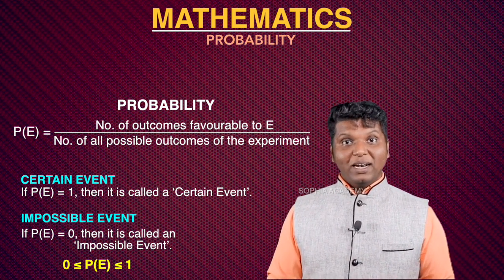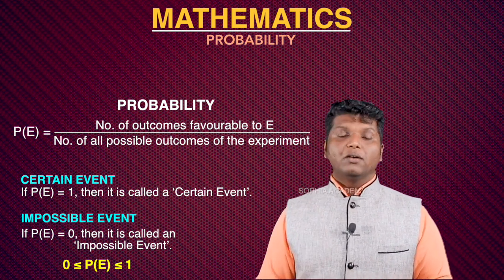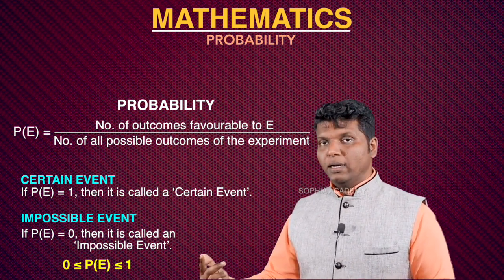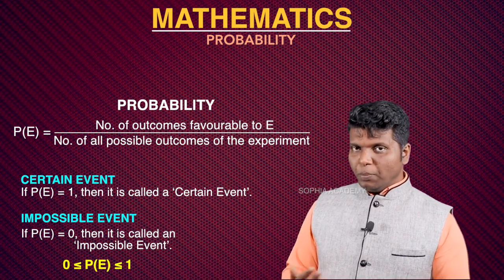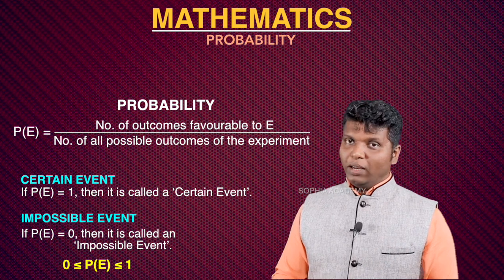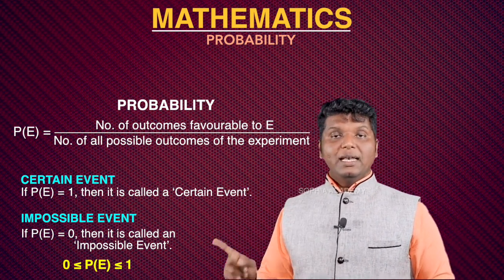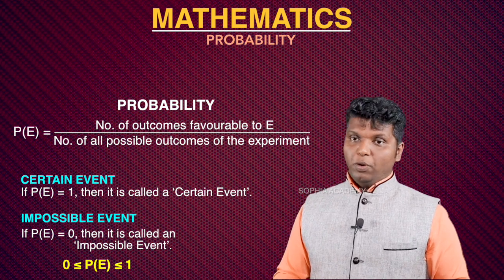It is wrong. You can understand, right? 1.2, it's also wrong. 1.009, it's also wrong. Why? To the maximum it will come up to 1, to the minimum it is 0. So the value lies between 0 and 1, including 0 and 1. Okay, so that's why we have written here 0 less than or equal to P of E less than or equal to 1. I hope you understood, right?